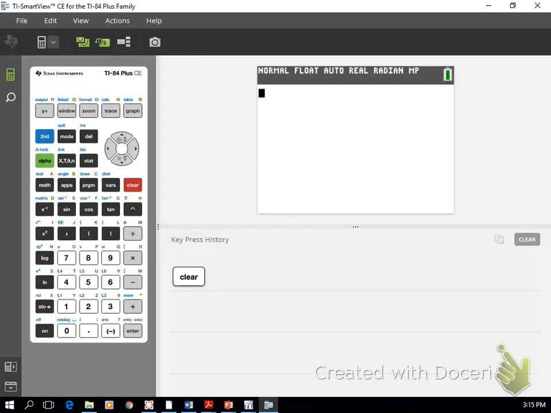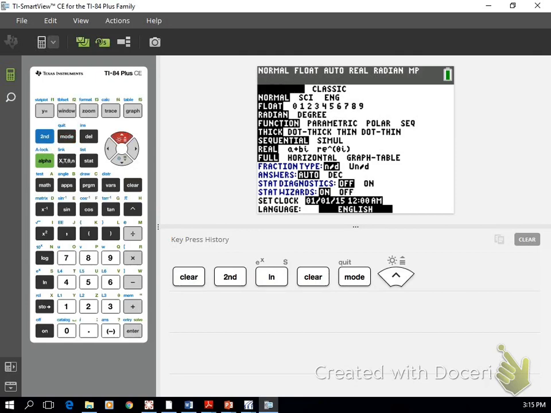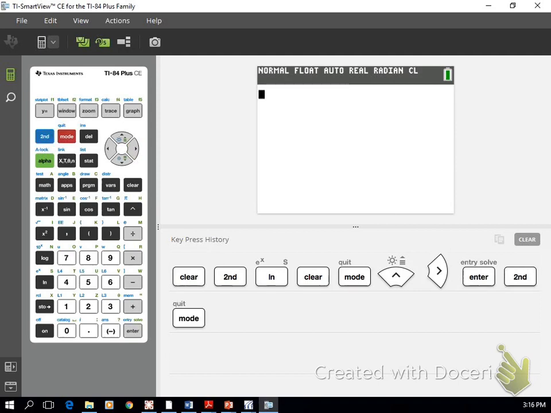Okay, so here it is. E. You'll find E right above the LN button, right on your calculator, graphing calculator, or even on a scientific calculator. It's usually right above the LN button. You have to use your second or shift button to get to it. And it would look like this, or it might look like, let me change my mode here to show you what it might look like in a different type of calculator. So if I hit that again, it might give you this caret with parentheses, and then you just type in whatever it is that you want to raise the e to the power of.